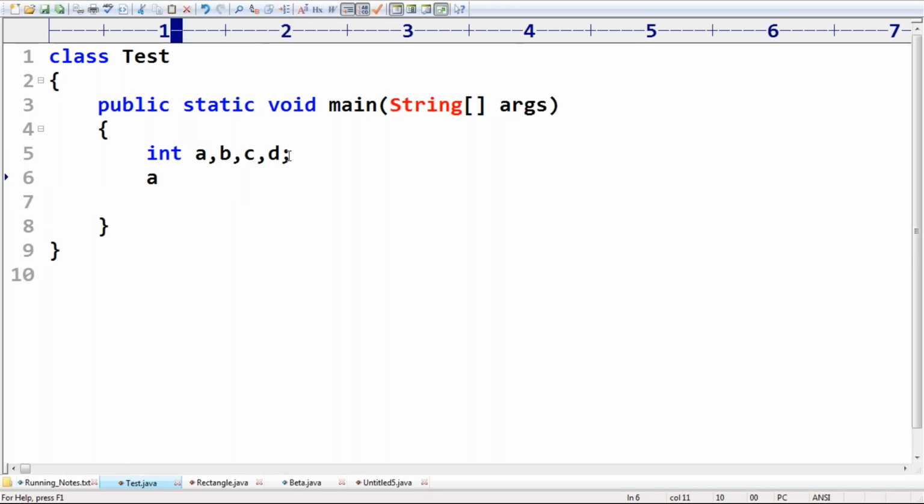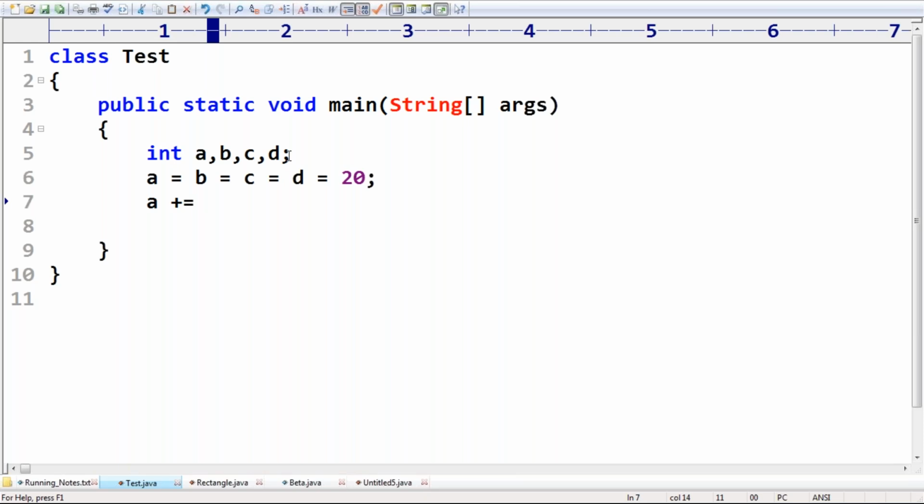Next, a = b = c = d = 20. All variables have that value 20. Next, a += ...